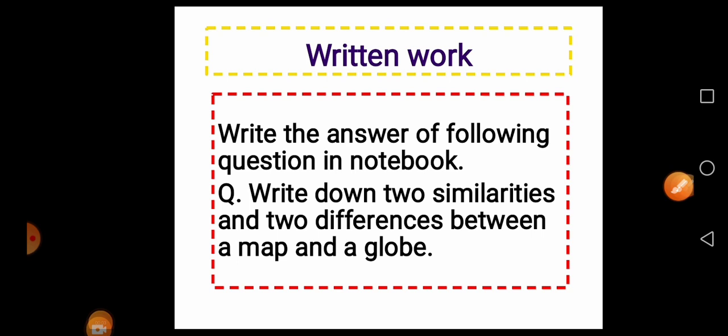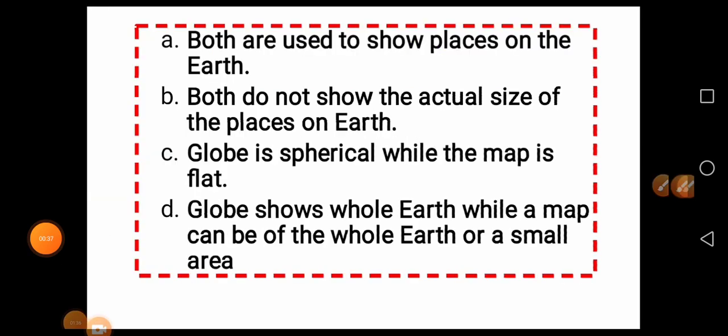Write down two similarities and two differences between a map and a globe. You have to write two similarities and then after that you have to write the two differences between them. And for the sake of making it easier for you, I have assembled a few important points. Please have a good look at them and I hope they will help you in answering the question. After reading them, if you are still unable to write the answer of the question, please feel free to ask me and I will help you in doing that homework.